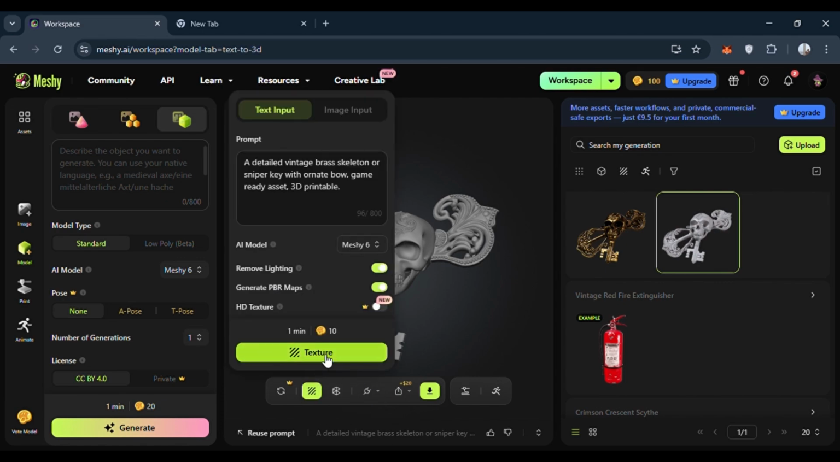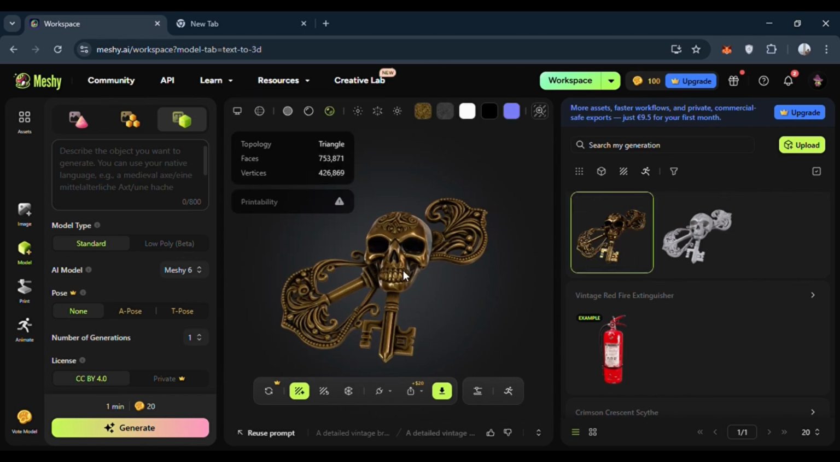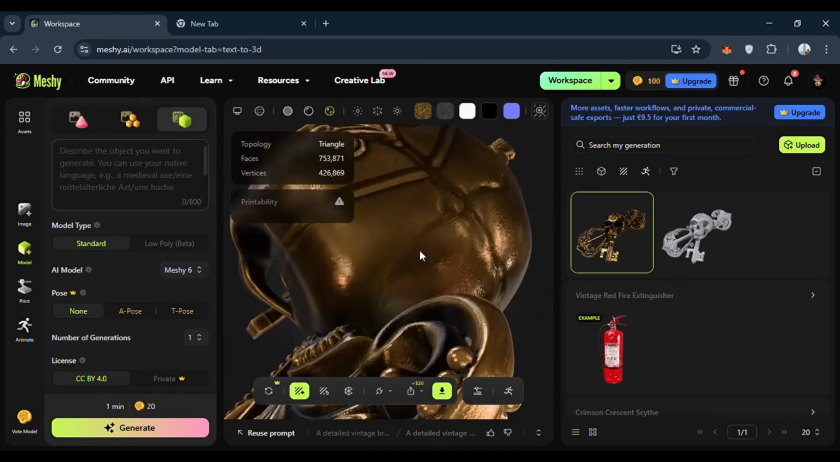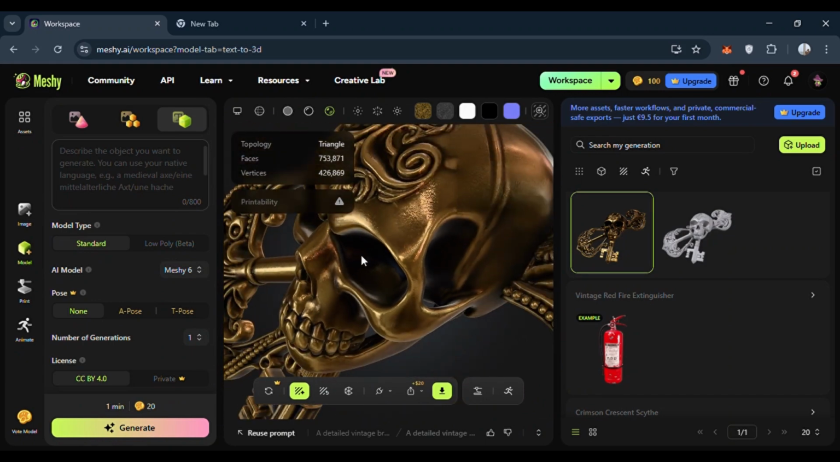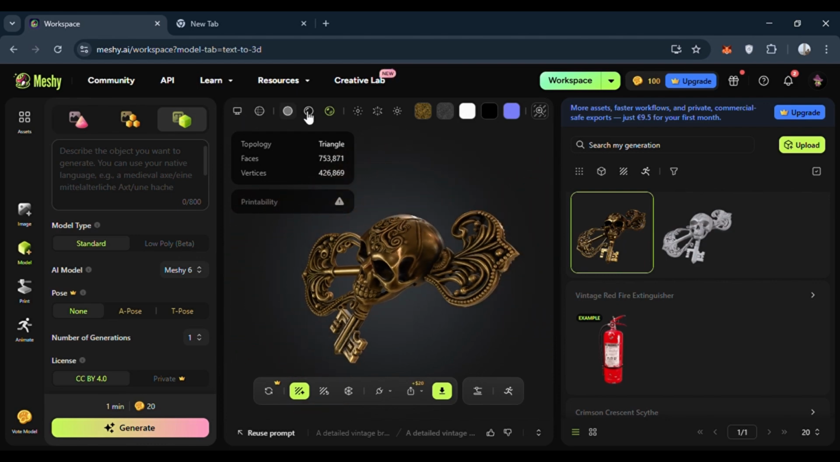From here we click this, using 10 coins, and then we face this model. You can see the color and zoom in to see how great it is, and other details like volume, weight, and so on. If you want to repair it, you need to upgrade your plan. And from here we can see the different models. And here are the display settings.